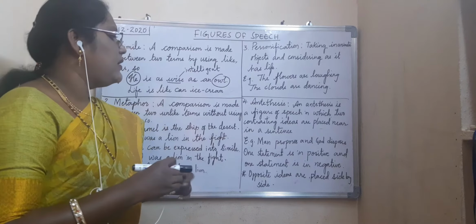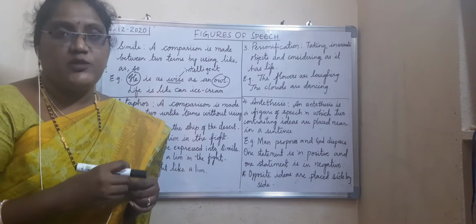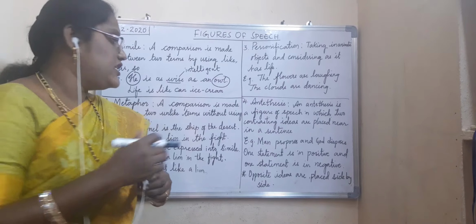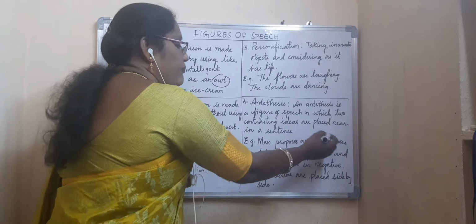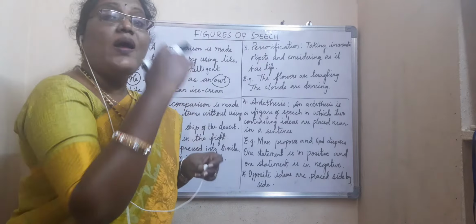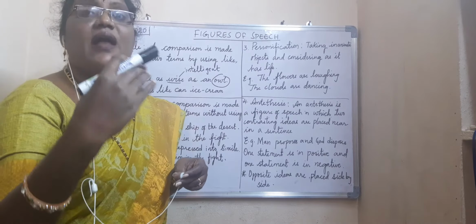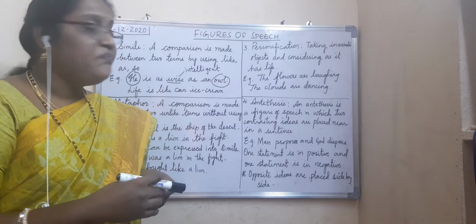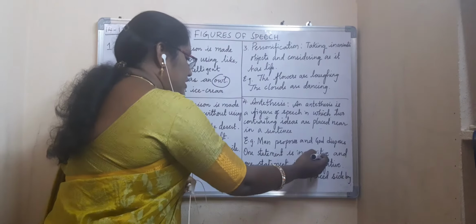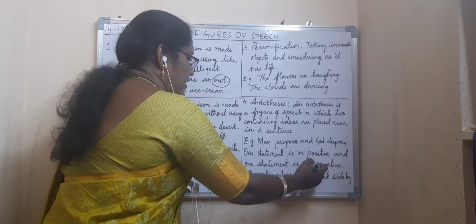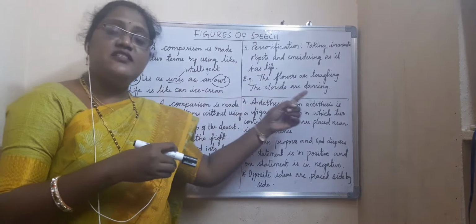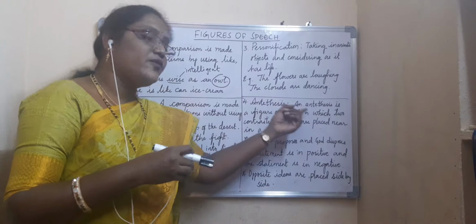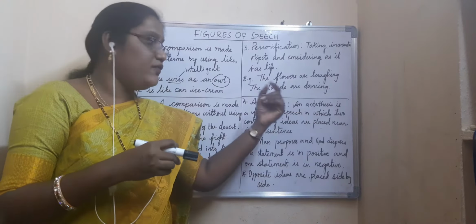Now see, for example, man proposes and God disposes. Man is proposing, and God is disposing. Opposite of propose is what? Dispose. So one idea will be in positive and one idea will be in negative. Now see here, one statement is in positive and one statement is in negative. Opposite ideas are placed side by side. See here, antithesis means what? An antithesis is a figure of speech in which two contrasting ideas are placed near in a sentence.